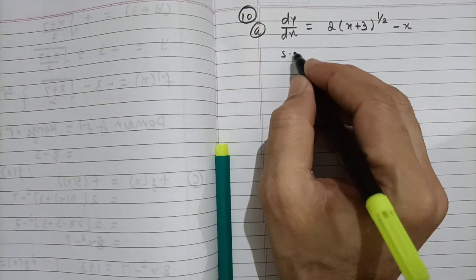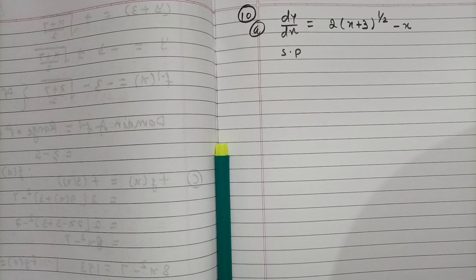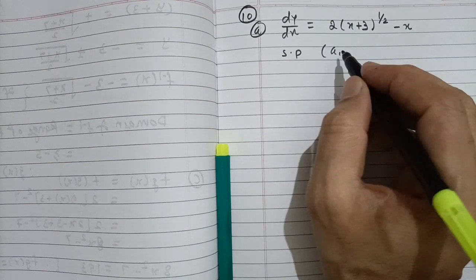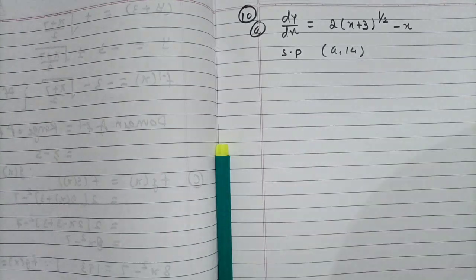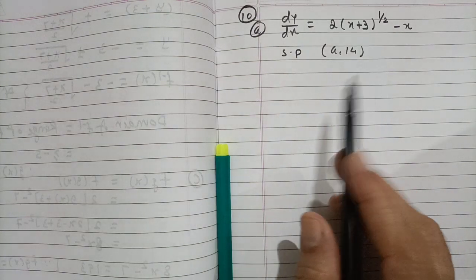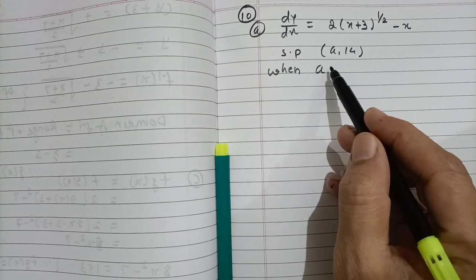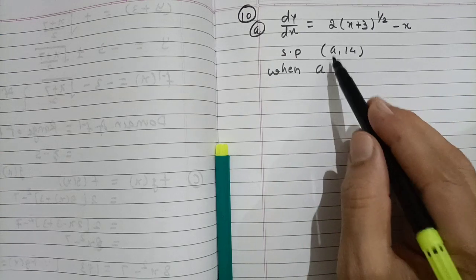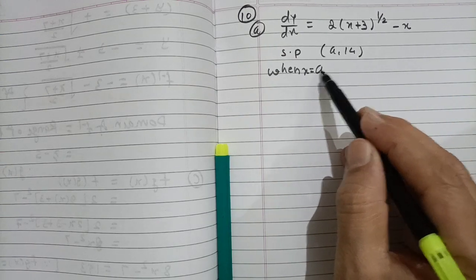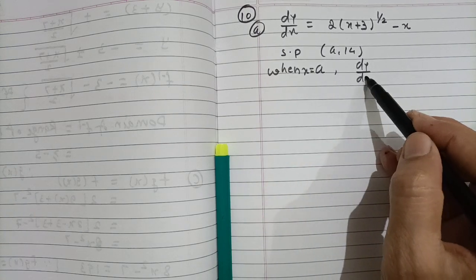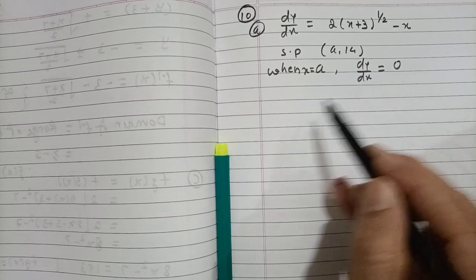Now the stationary point is given to us as (a, 14). When x is equal to a, the stationary point, the derivative is equal to 0.